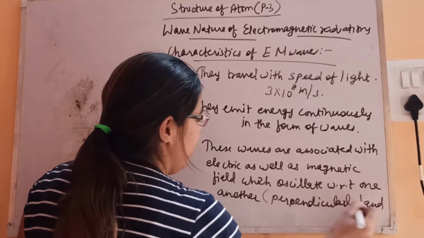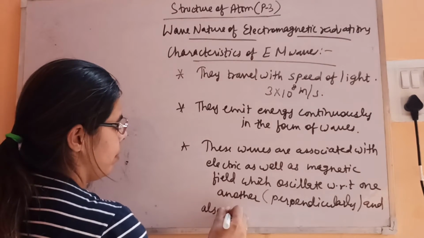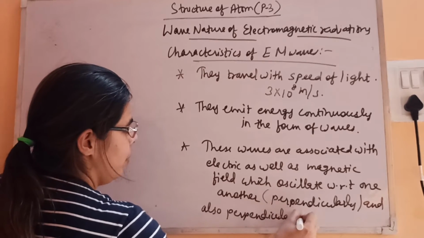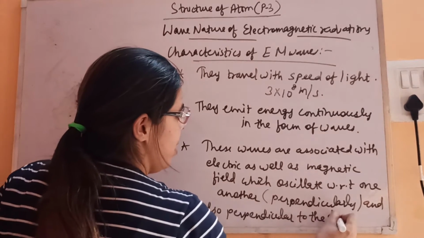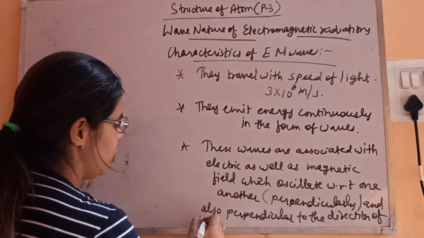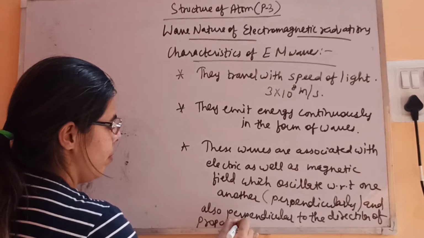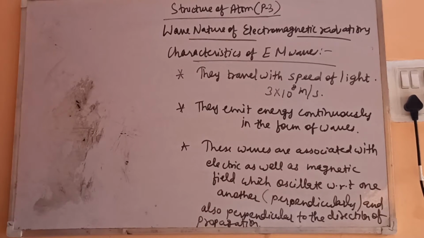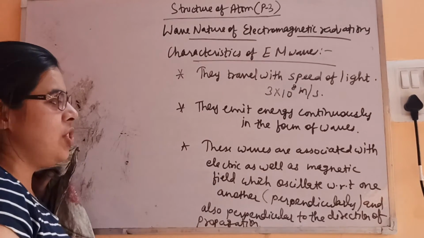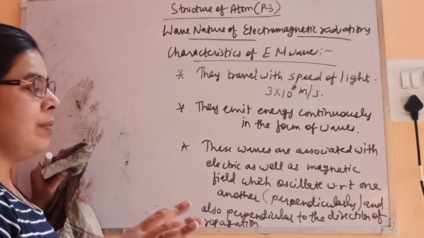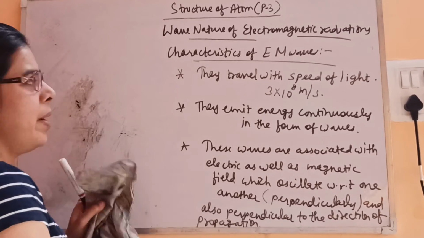And also perpendicular to the direction of propagation. Propagation means the direction in which the wave is traveling. So they are perpendicular with respect to each other. They oscillate perpendicularly, and they also are perpendicular to the direction of propagation.